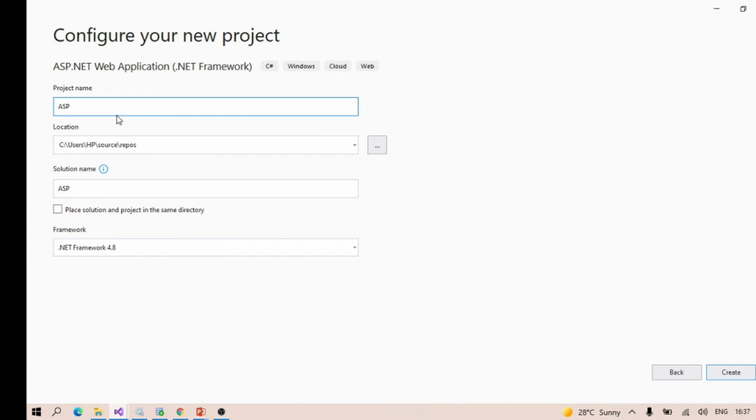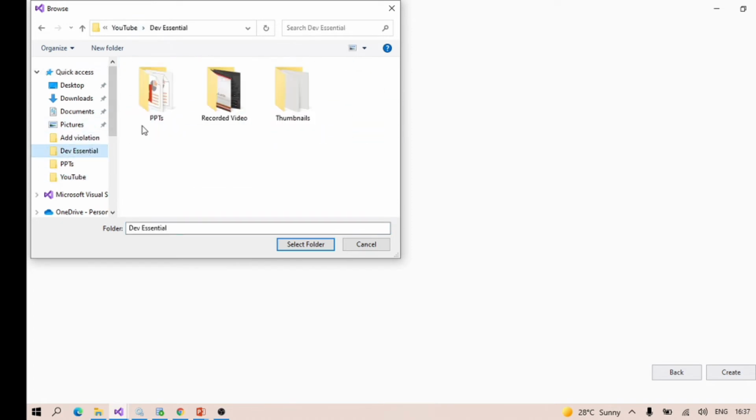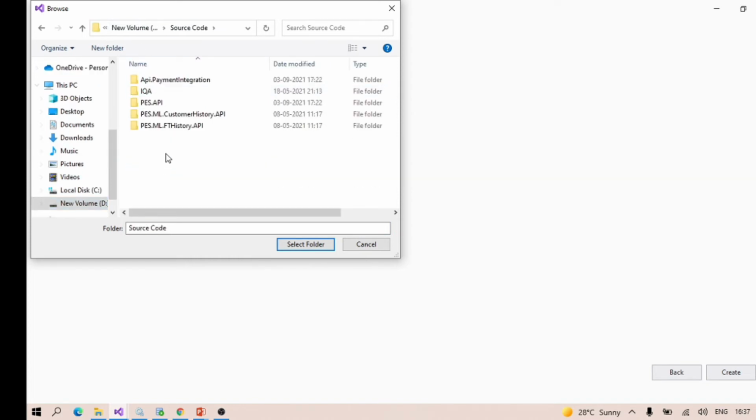Okay, so I'm just creating one application for ASP.NET. We will name it MVC ASP app. I'm putting the location as source code.